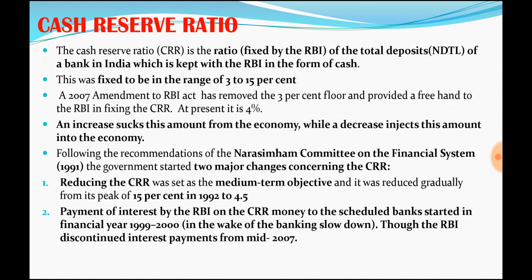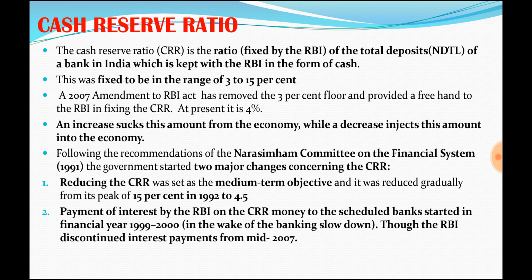Some people may at times knock on the bank's door to withdraw some money. So if 100 rupees is deposited in the bank, it should have at least 3 rupees as cash, which is a highly liquid asset. Cash can be used immediately. That is the basic idea. RBI fixes this rate, and the bank has to maintain this amount by depositing it with RBI. It has to give this cash to RBI, so it will be held at RBI's place.